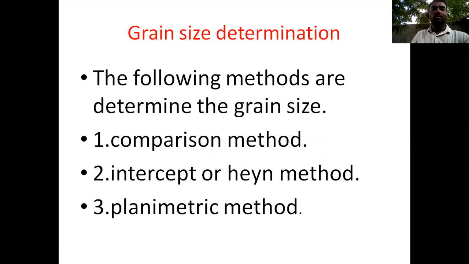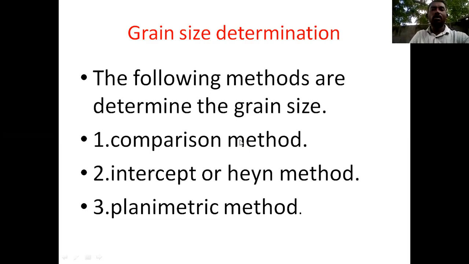The next topic is grain size determination. In the solidification process, grains are formed. So how do we find out the grain size? We have some methods, and by choosing these methods we can find the grain size. Generally we have three types of methods.